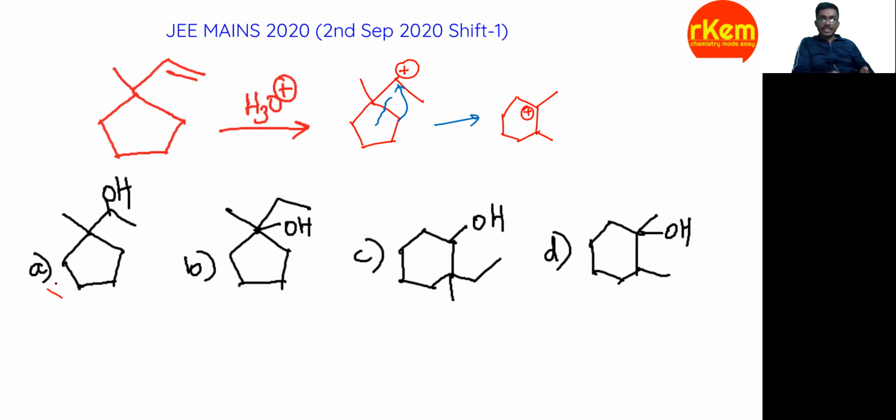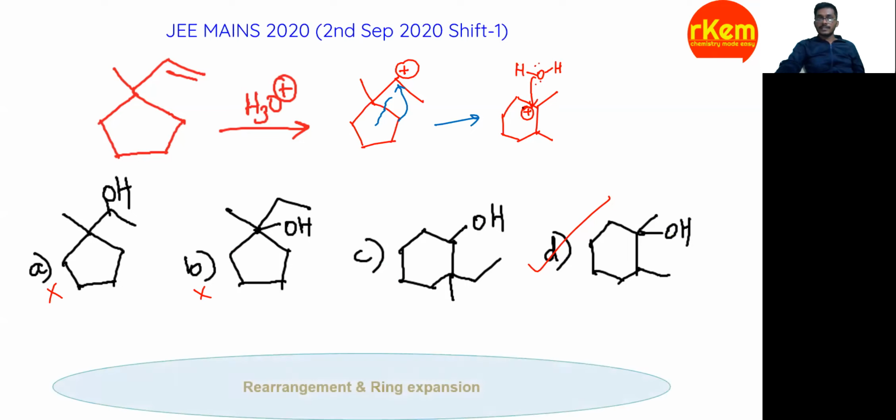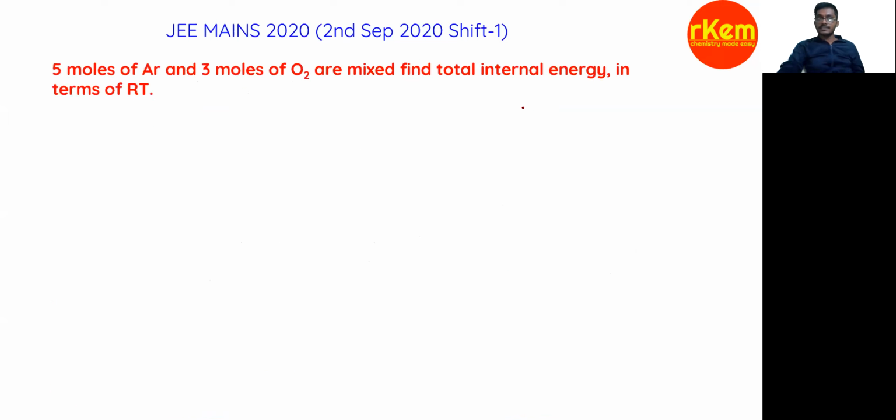So directly eliminate these options, because compared to a 5-membered ring, a 6-membered ring is more stable. So eliminate options A, B and C. Option D is more suitable, because after this step it gives alcohol. H2O will attack and gives alcohol, right? So the final answer is D. The concept is rearrangement and ring expansion, right?